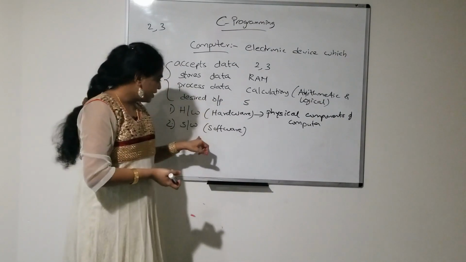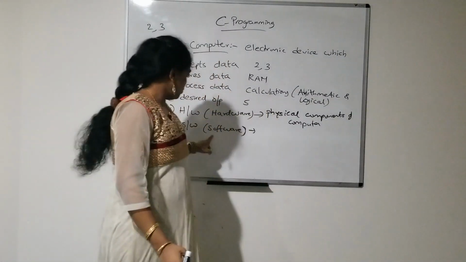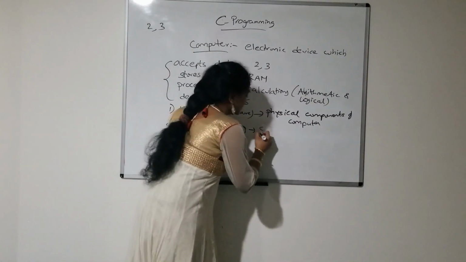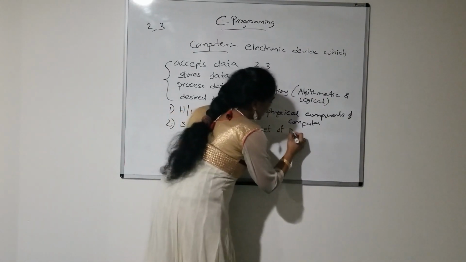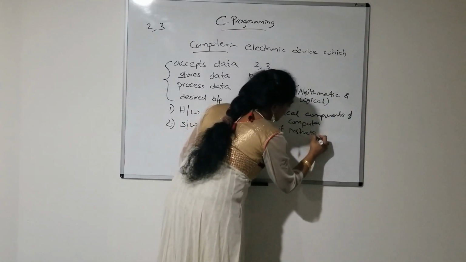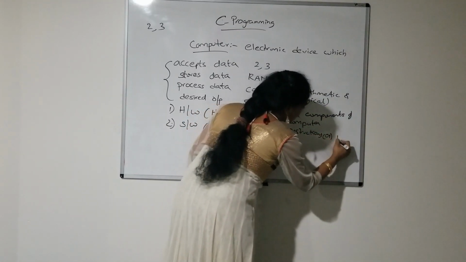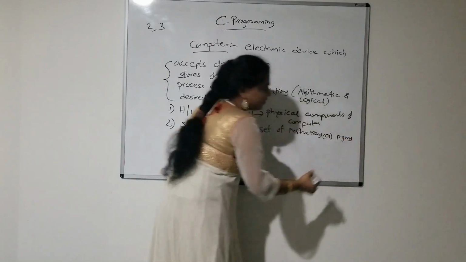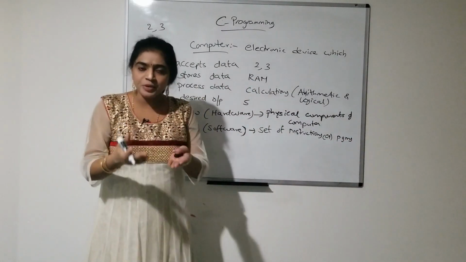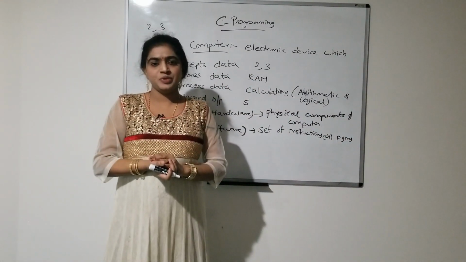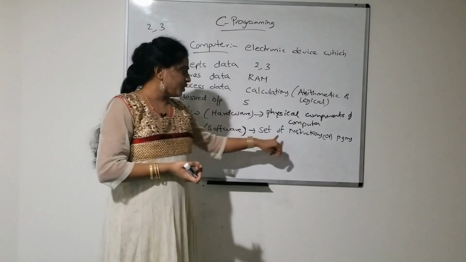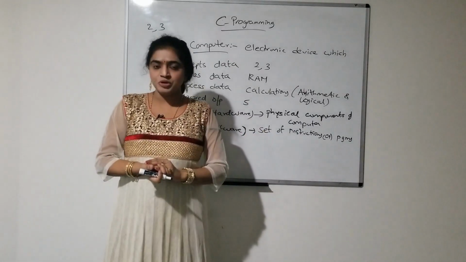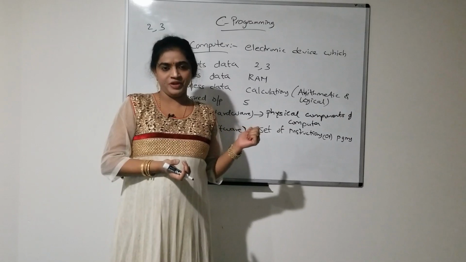Next one is software. So what is meant by software? Software means a set of instructions or programs that tells the computer what to do. So a set of instructions or programs that tells the computer what to do is software.